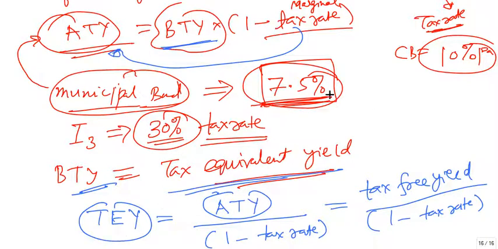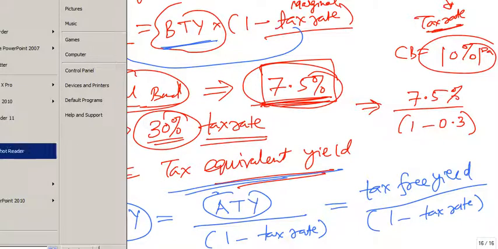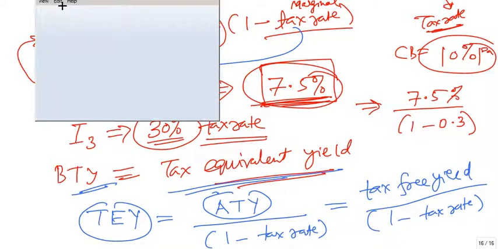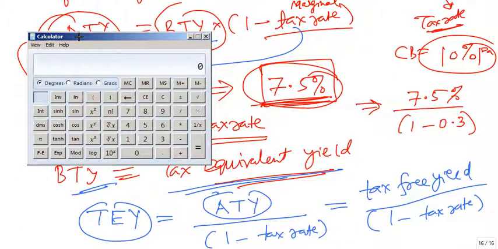Now we can find the tax equivalent yield for this municipal bond. We are getting 7.5% tax free, and the tax rate is 0.3. So you compute 7.5 divided by (1 minus 0.3), and you get 10.714%.